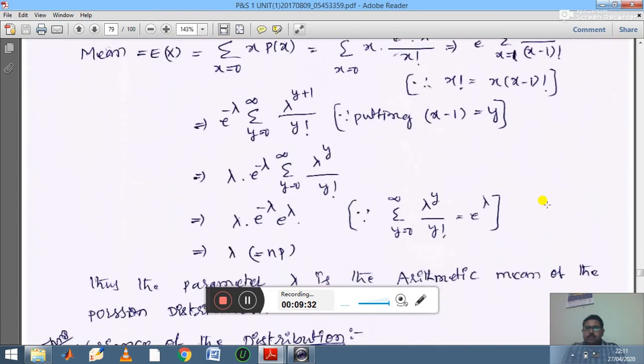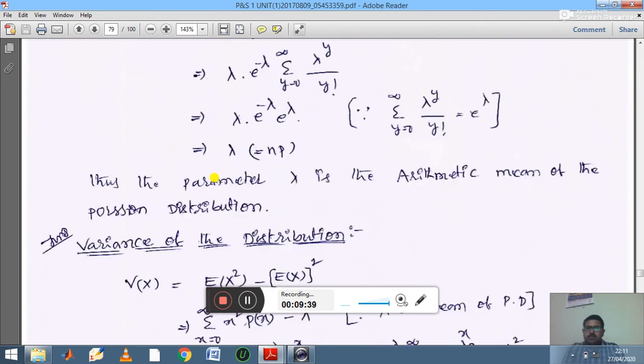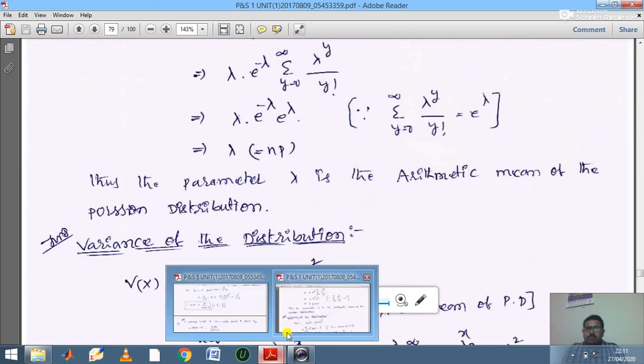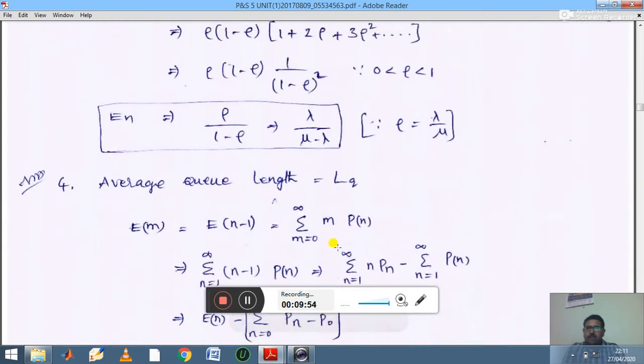Here you can see the average, mean, expected value E of x is equal to n into p. So n into p is the notation, lambda equals np, and np is the average value.